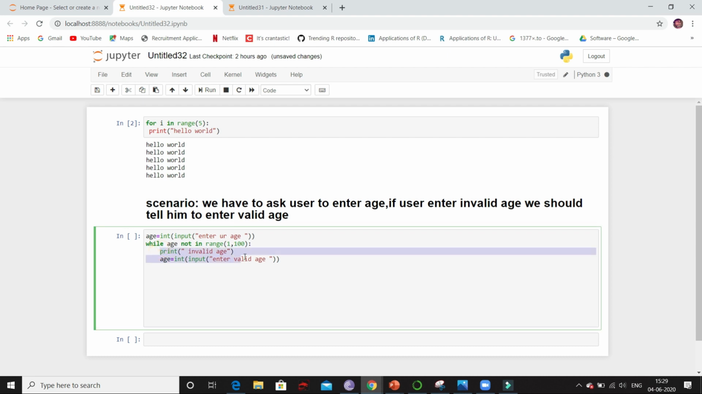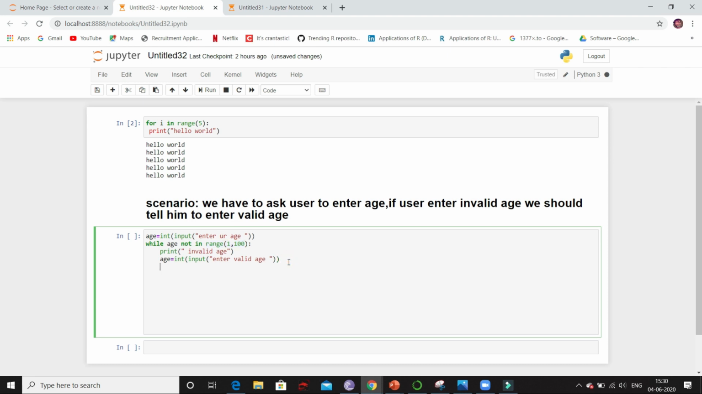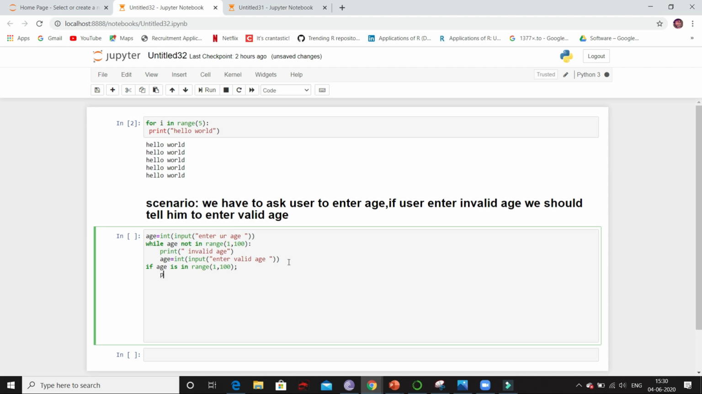Remember, these two statements will be executed until user enters valid age. If user is not entering valid age, if it is not lying in this range, then these two statements will keep on executing. So I'll show you that. Now, moving ahead, if user enters valid age, if this age is in range 1, 100, if it is in this range, then we will print valid age.